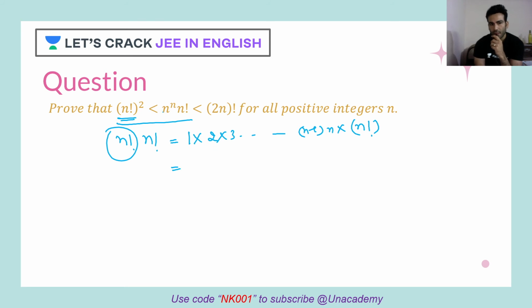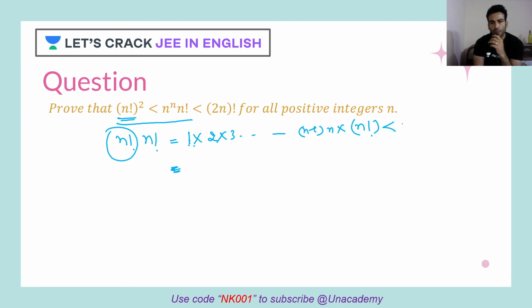Now just imagine here n raised to n is there, and I have terms starting from 1 to n, but it's starting from 1. Now just think, if I replace this 1 by n, I am replacing it with a bigger number, so eventually this will be smaller.